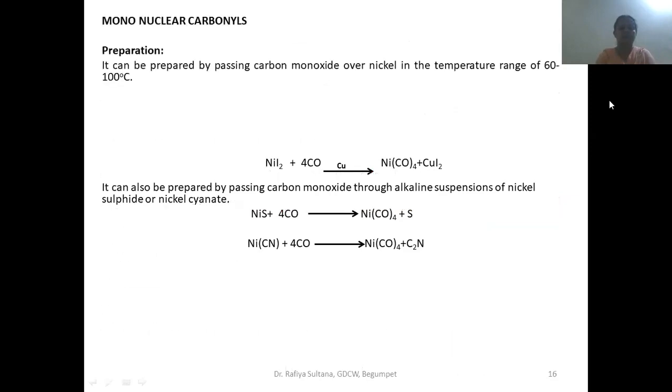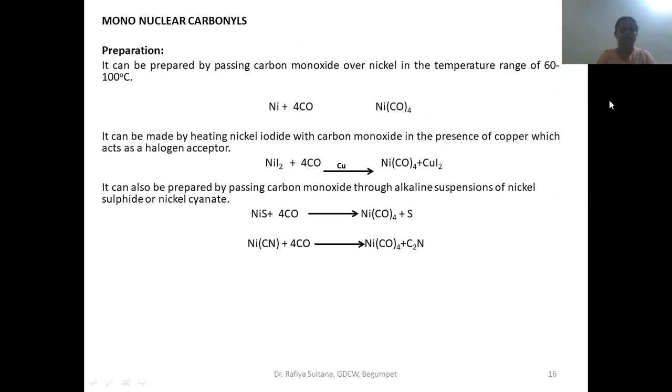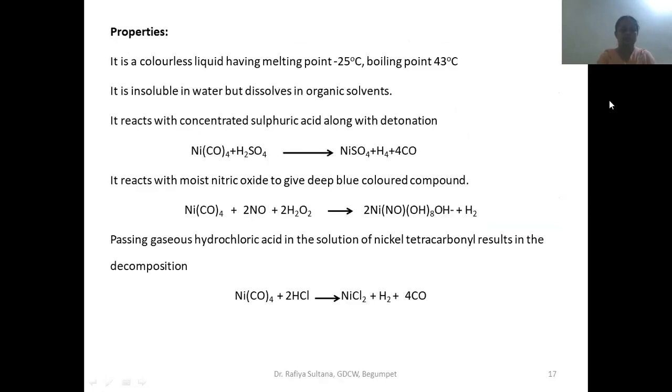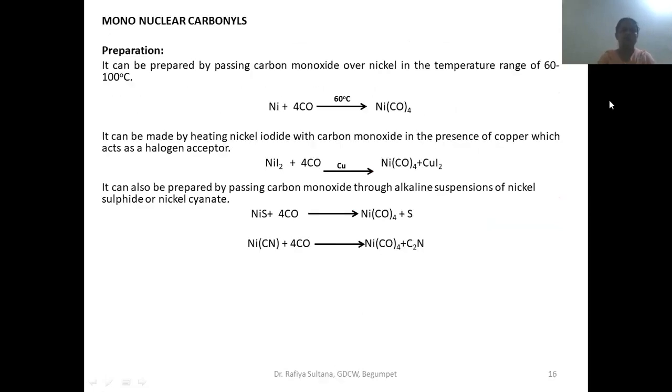Now let us see the preparation of tetracarbonyl nickel. This is a special metal carbonyl because this is the first synthesized, first discovered metal carbonyl. So let us discuss the preparation and properties of this tetracarbonyl nickel. So let us see how it is prepared first.